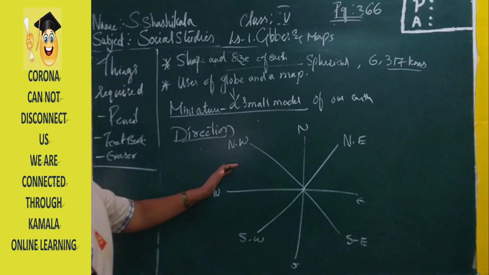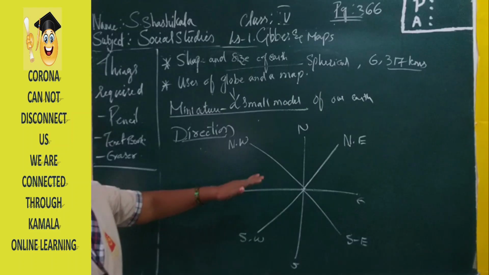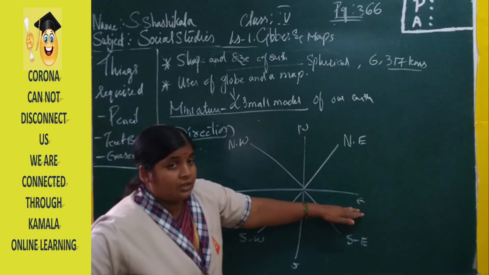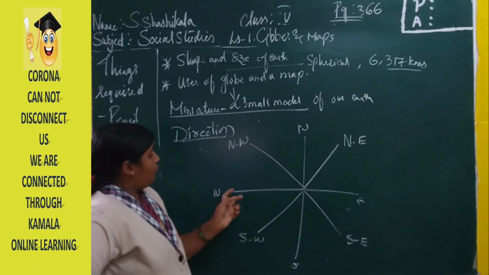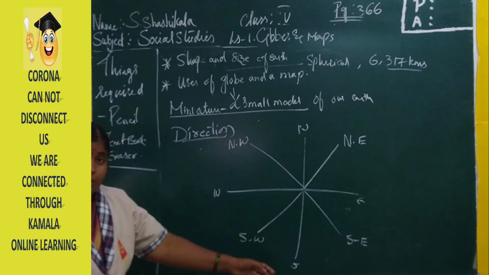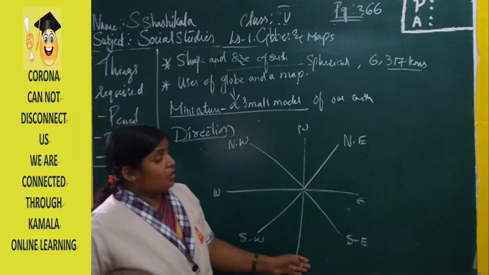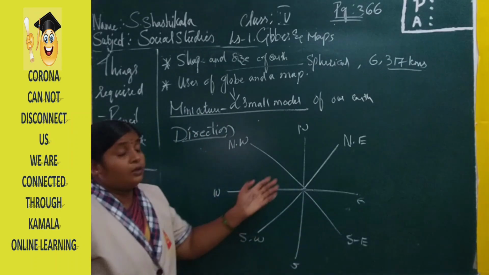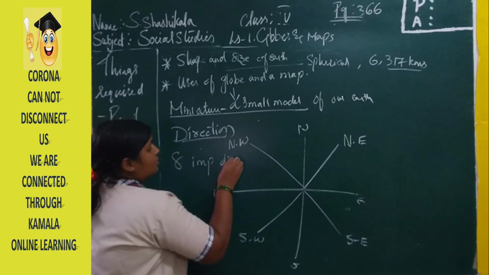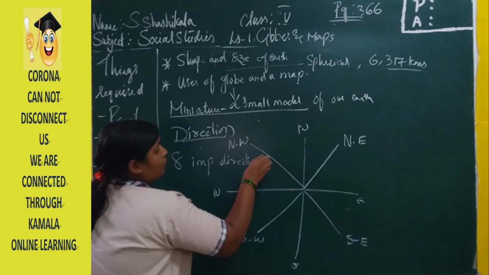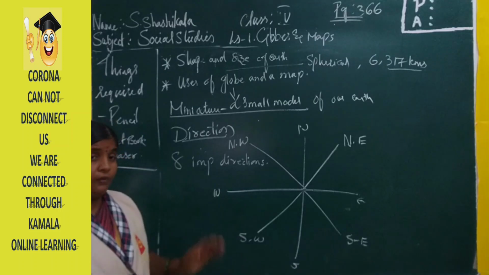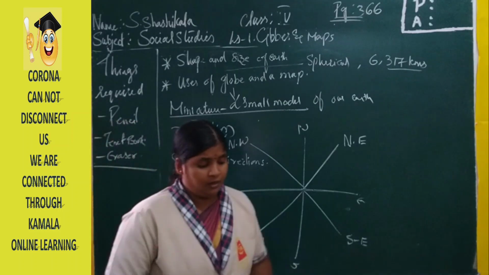These are the four main directions, and in between they are subdivided into northeast, northwest, southwest and southeast. So overall we have eight important directions.